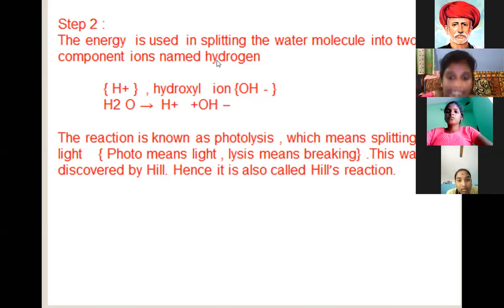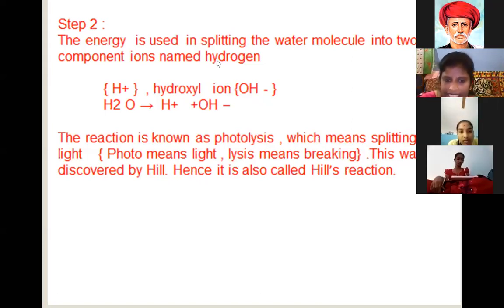This was discovered by Hill, the great scientist. Hence, it is also called Hill's reaction. It is also called the photochemical reaction or light dependent reaction. These are all names for the same reaction, which takes place in the presence of sunlight.